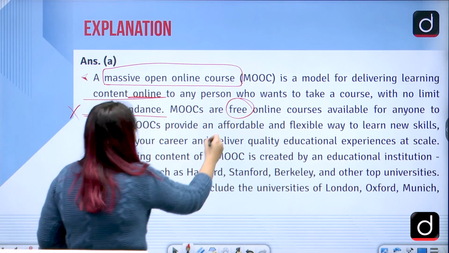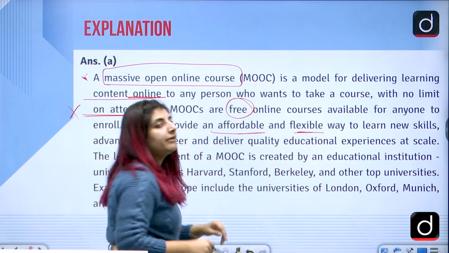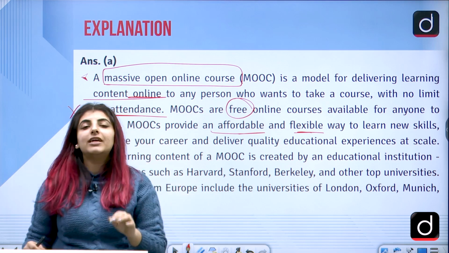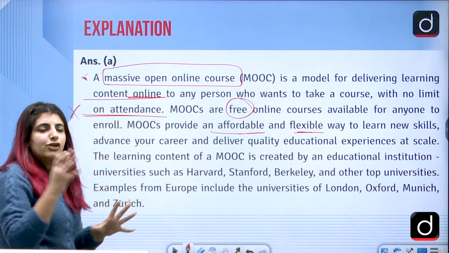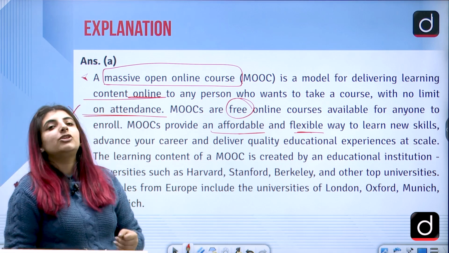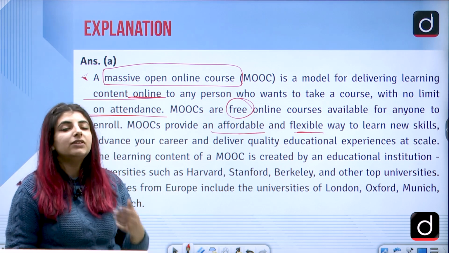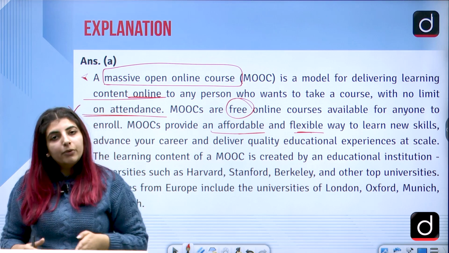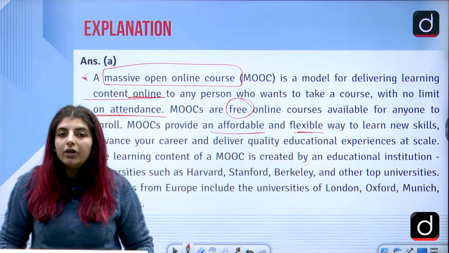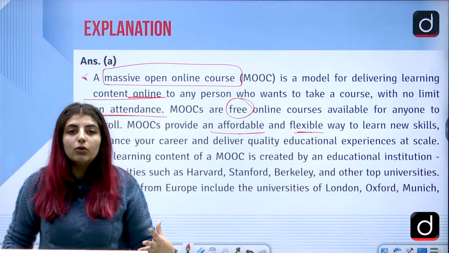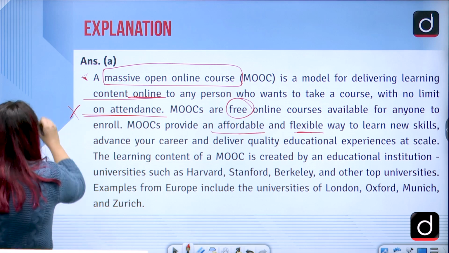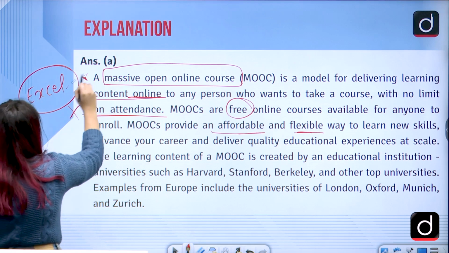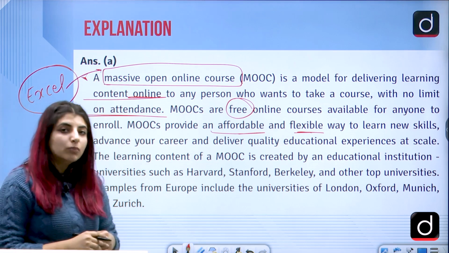Correct? MOOCs provide an affordable and flexible way to learn new skills, advance your career and deliver quality educational experiences at a particular scale. So for instance, there are certain courses which are related to soft skills. There are certain courses which are related to MS Excel. And these two things, if I talk about the corporate field, are really important when a person gets a job in such a corporate field. So basically, you need to learn Excel. Correct? So certain courses are available through these very platforms which are known as MOOCs, correct?